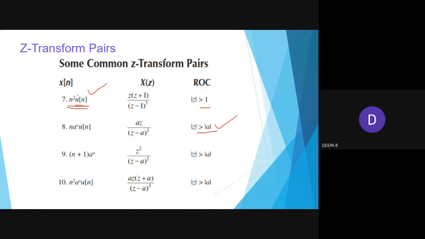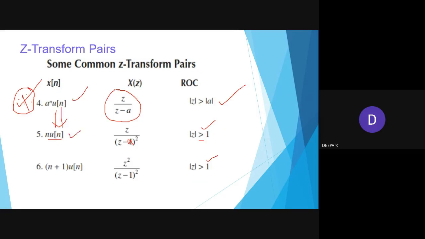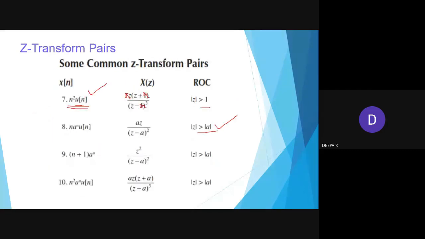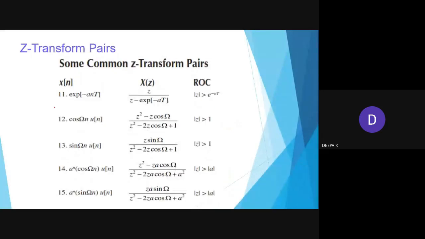What will happen for a power n? Z by z minus a to be multiplied. So here you see z a to be then a to be added. Here a. So the thing you have to remember this. Then based on these three formulas we can do for all the types of problems. So whenever the u of n sequence comes, definitely my ROC will be greater, whether it may be a or 1.